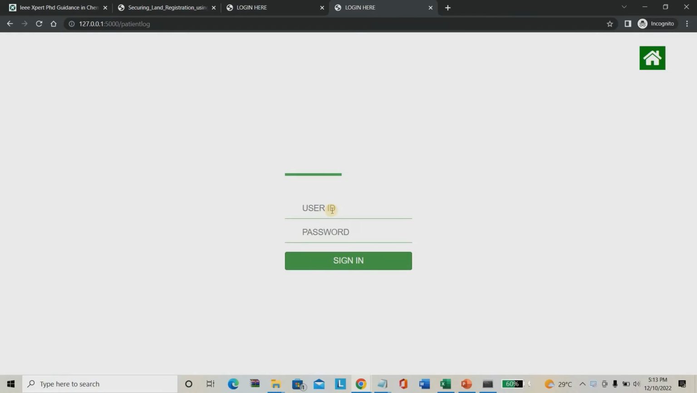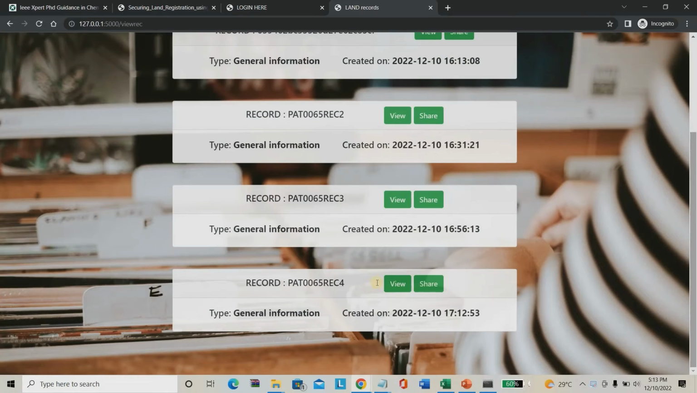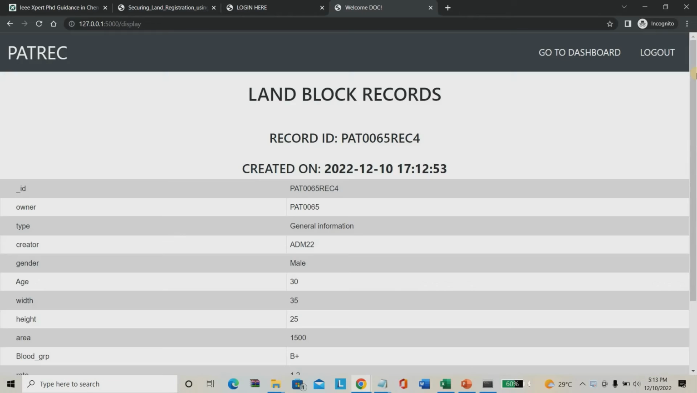For the user, the username will be pat0065, as you know, and the password will be 12345. This is the user password I'm giving. I'm just giving sign up. Once sign up is made, I have to use view records. In view records, you can see the records.